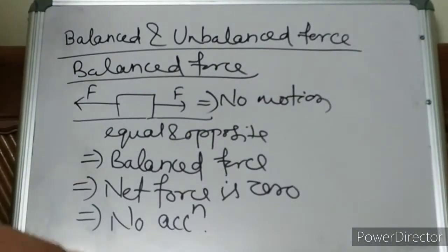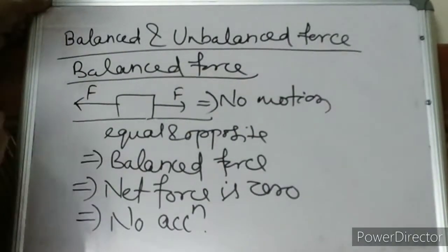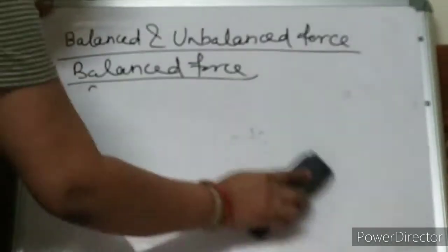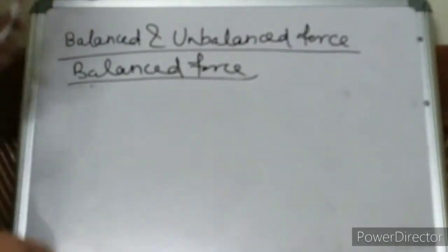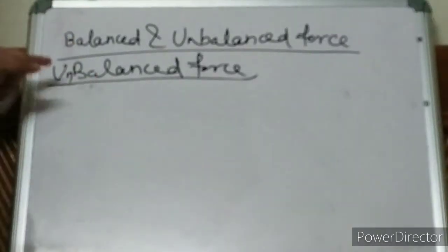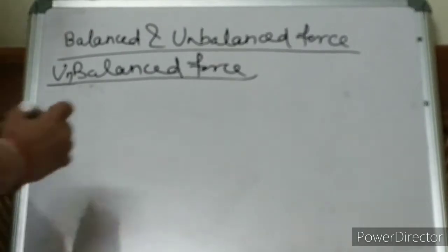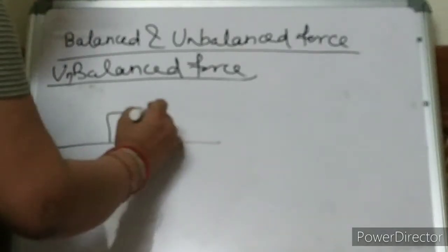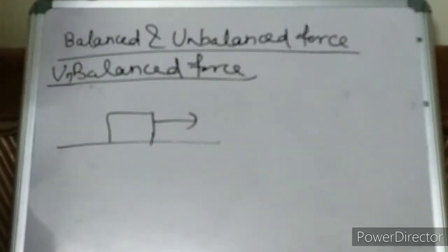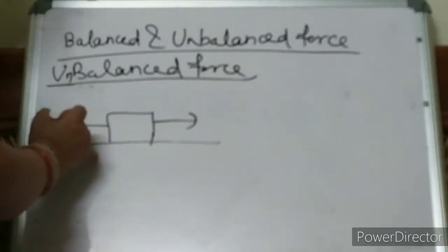Okay. Now let us discuss unbalanced force. Is it clear, children? Okay. Now unbalanced force. See, I am becoming lazy, I just wrote UF for unbalanced force. Again, we will consider the object over here. Force is over here, force is over here.